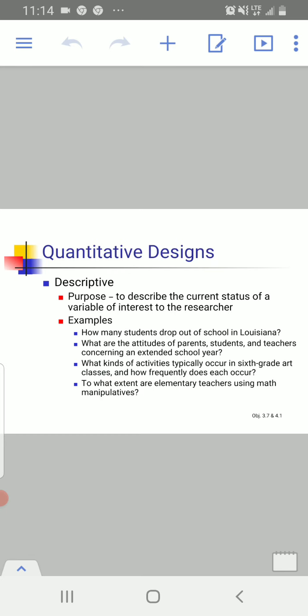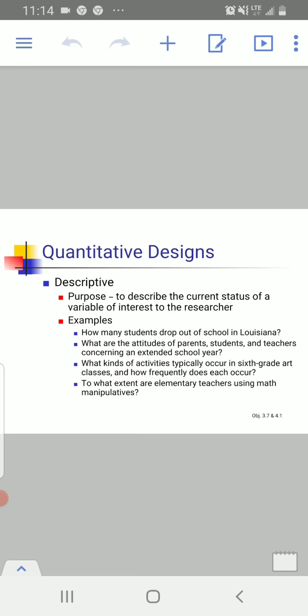The purpose of the descriptive research is to describe the current status of a variable of interest to the researcher. We need to understand what the purpose of descriptive is. Basically in descriptive research we study a single variable, the variable that the researcher is interested in, and describe its current status and current condition.